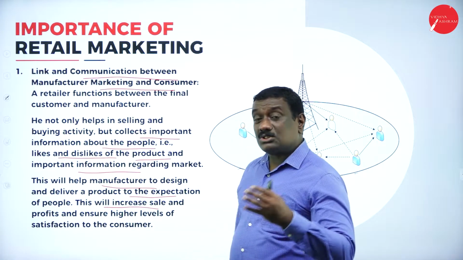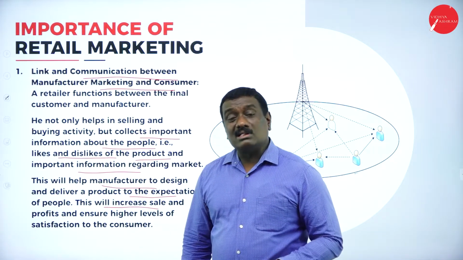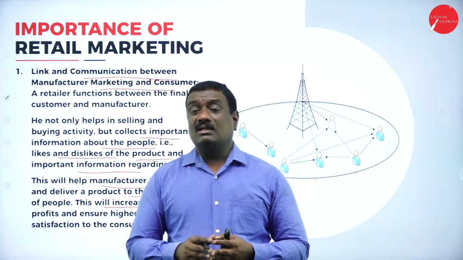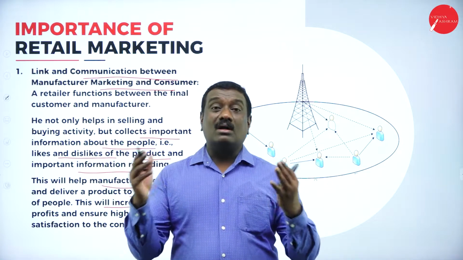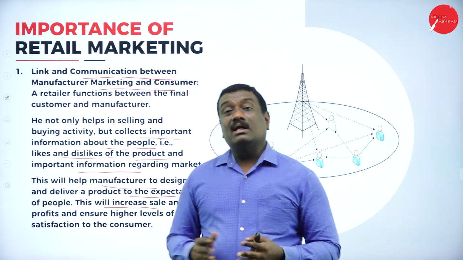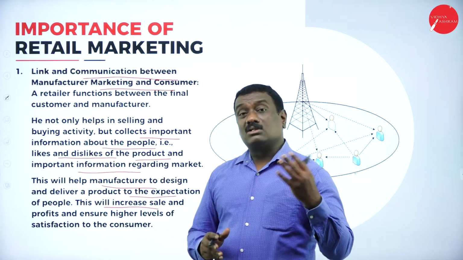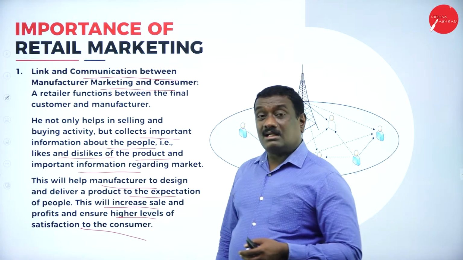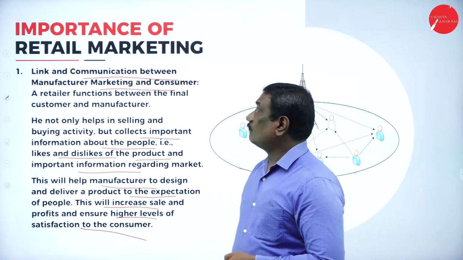So this will surely increase the sales as well as the profits, because when the manufacturer supplies and manufactures the products according to the expectations, preferences, choices and likes of the customers, surely you can have more sales and also more profit. And that will in return also give great satisfaction to the customers.